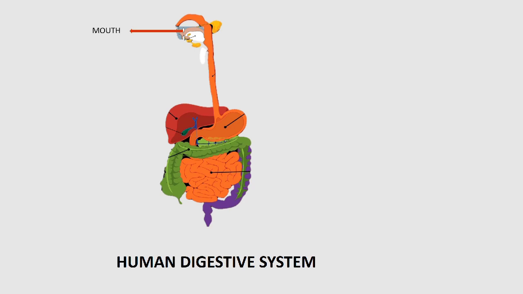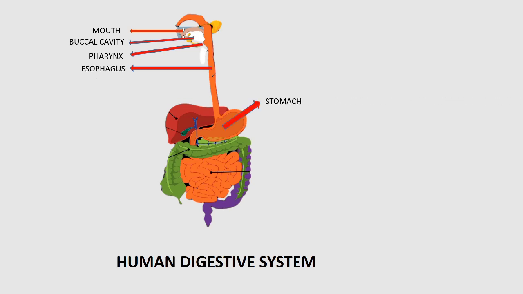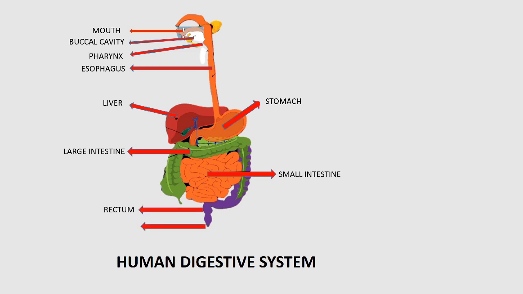Mouth, buccal cavity, pharynx, esophagus, stomach, liver, large intestine, small intestine, rectum, anus. These are the parts of the alimentary canal.